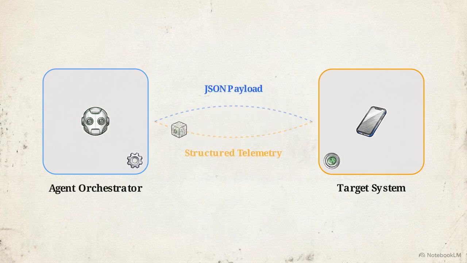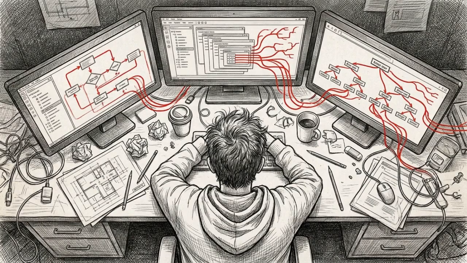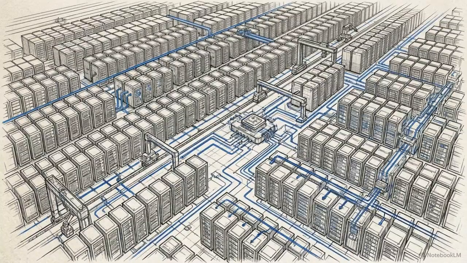Through this loop, agents trigger builds, simulate user flows, and inspect UI hierarchies autonomously. Previously, these tasks required a developer to manually navigate the IDE, clicking through menus and reading logs to identify and debug issues. Through agent orchestration, Android transitions from a developer-driven platform to a system-driven platform.